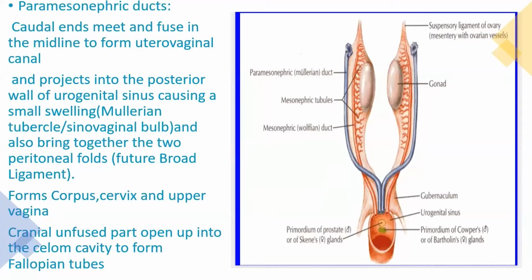That's the future ligament. The paramesonephric tubes, this blue color, are covered with the peritoneal layer. When they come closer and together, they also bring that covering along. So in future, that covering becomes the broad ligament of the uterus. Now, it forms the corpus, that is the uterus, cervix, and the upper vagina. And the cranial unfused part forms the fallopian tubes in future.